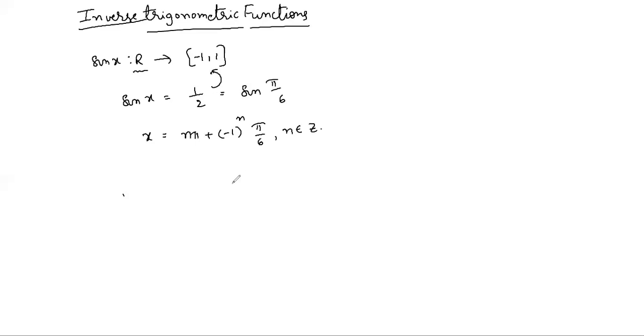So there exist so many values in the domain, nπ plus (-1)^n into 5π/6. All the values belong to the domain. All these values are mapped to 1/2. So different elements but the same image. So the function is not one-one.